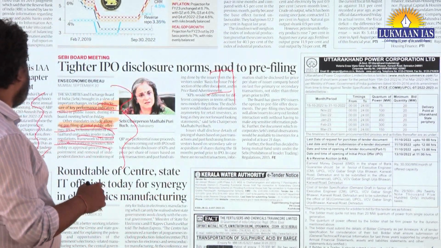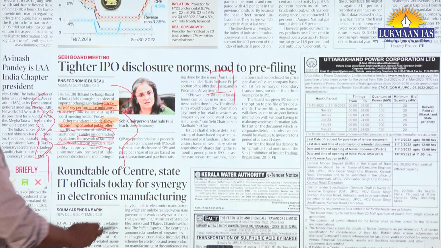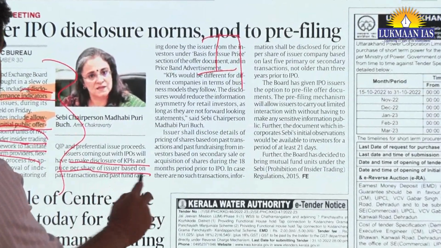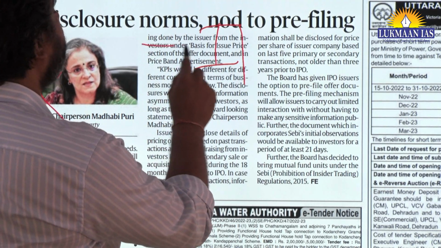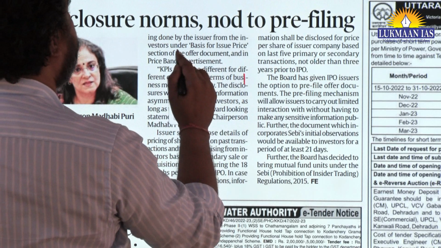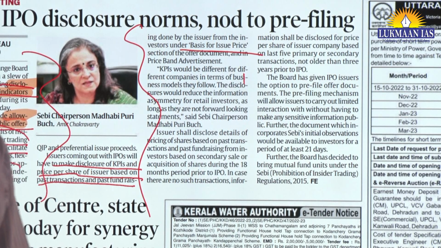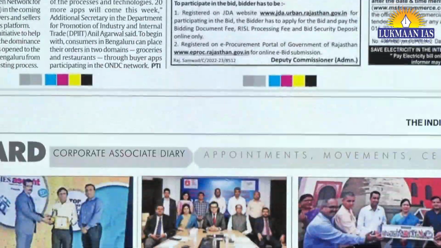So to control this, SEBI has launched new guidelines. Companies have to make disclosure of the KPIs, with the price per share in issues based on the past transactions and past fundraising done by the issuer forming the basis for the issue price. So just remember that SEBI has come with new guidelines for IPO disclosure. Okay, not that important. It is important from the perspective of paper 3, insider trading and regulation.